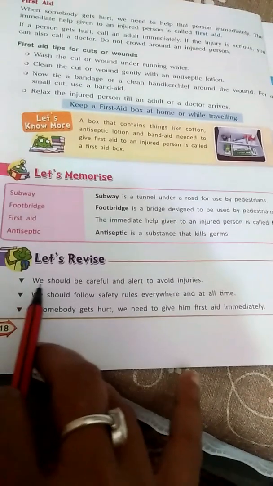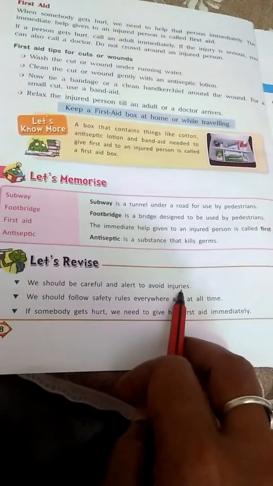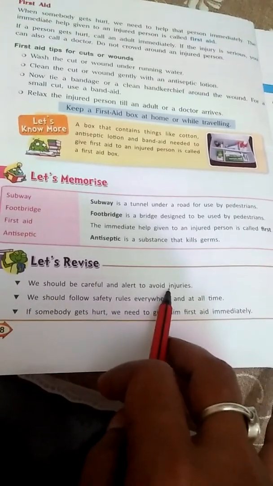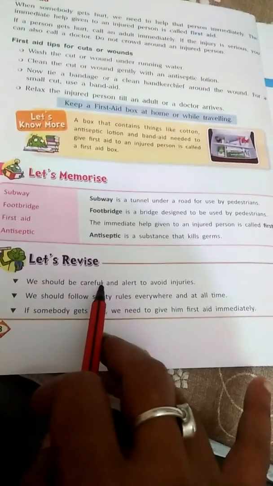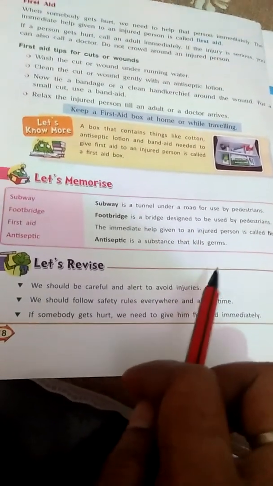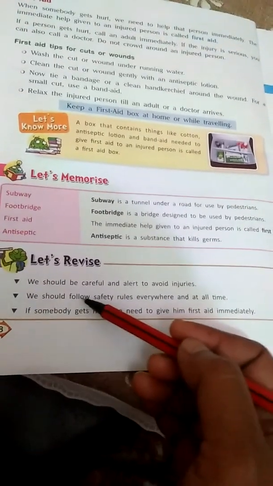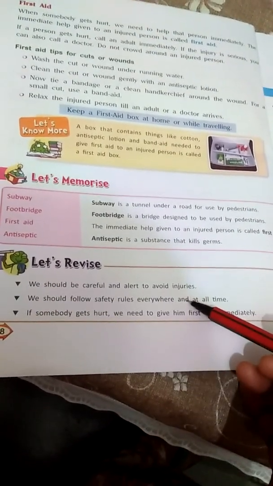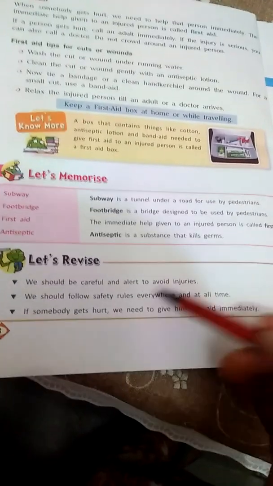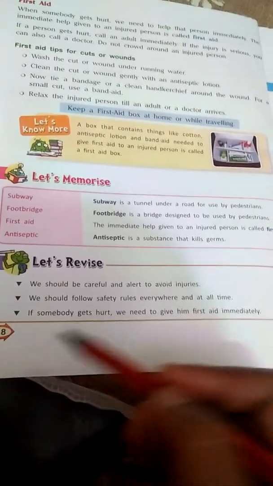Let's revise all the points again. We should be careful and alert to avoid injuries. It means we should be careful in every situation. If we show carelessness, beta, we will definitely get an accident. So to avoid accidents, we should be careful. We should follow safety rules everywhere at all times. Wherever you are, you should follow the safety rules to avoid injuries.